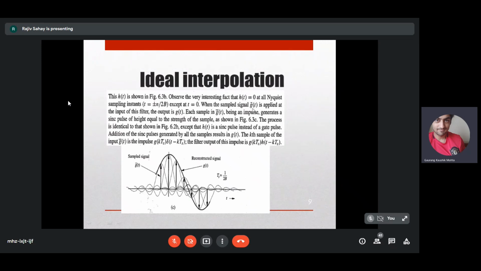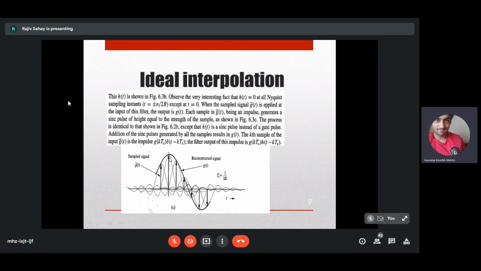When the sampled signal g tilde of t is applied at the input of this filter, g tilde of t in the frequency domain is an infinite spectrum. The output will be g of t, which in the frequency domain will be a single baseband spectrum. Each sample in g tilde of t, being an impulse, will generate a sinc pulse of height equal to the strength of the sample. So it will be generating something like this.